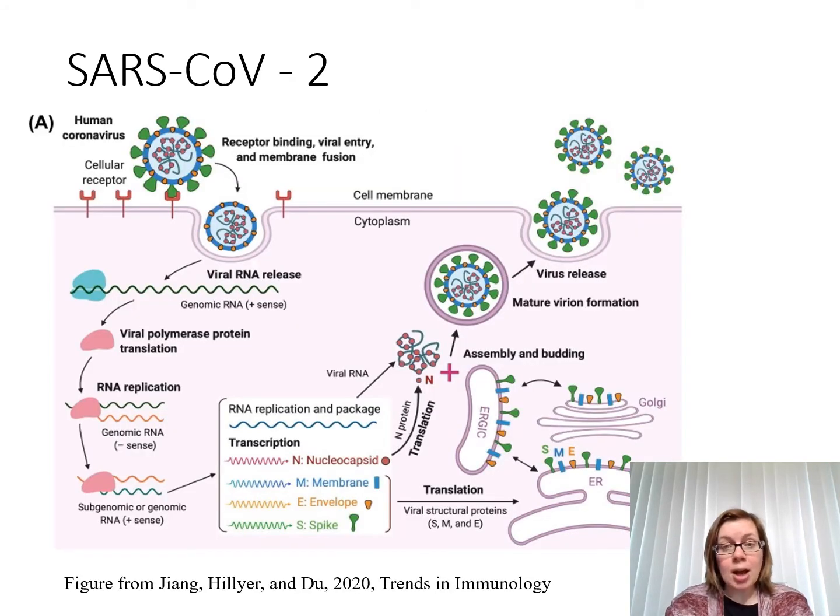SARS-CoV-2 infects cells of the respiratory tract by first attaching to receptors on the surface of the susceptible host cell. This is a key event in viral specificity. SARS-CoV-2 binds only to cells with specific receptors present on the host cell membrane. For that reason, they can only infect certain cell types like those of the respiratory tract. Once attached, the virus then penetrates the host cell, releasing its single-stranded RNA genome into the cytoplasm.